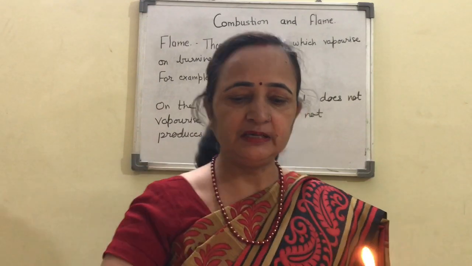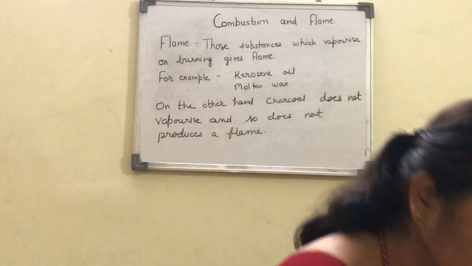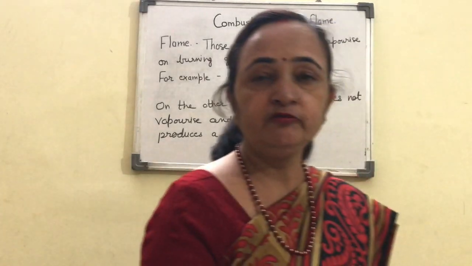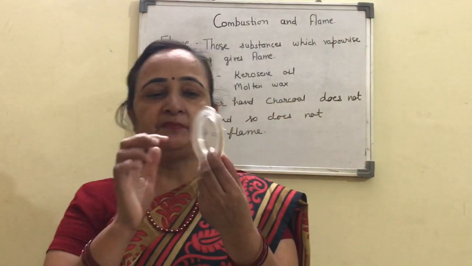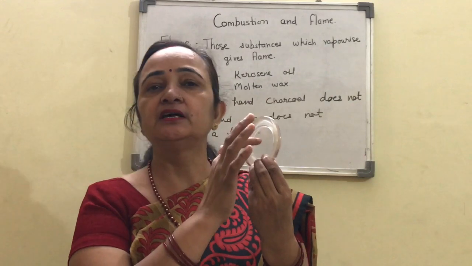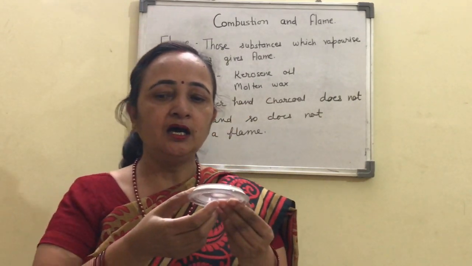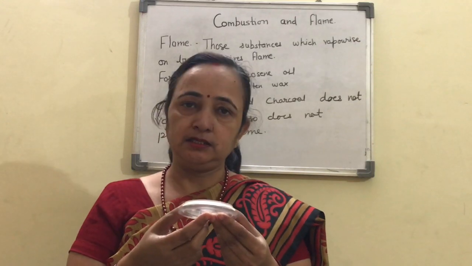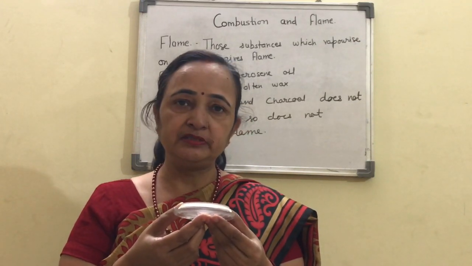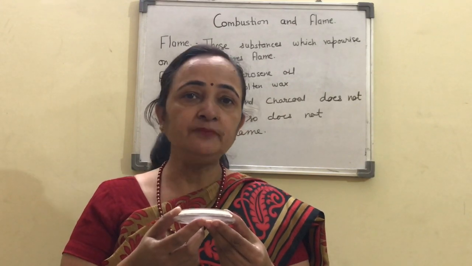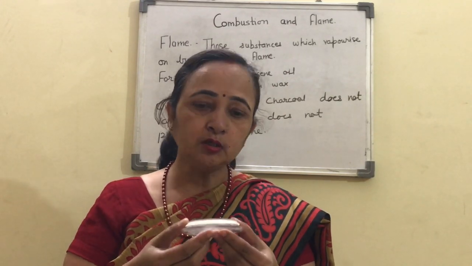When you keep it for some time, again you will observe that a black patch will be there, and this black patch is also due to the unburnt carbon particles. Due to that reason you can see the patch. It means in the flame some unburnt particles are also there.